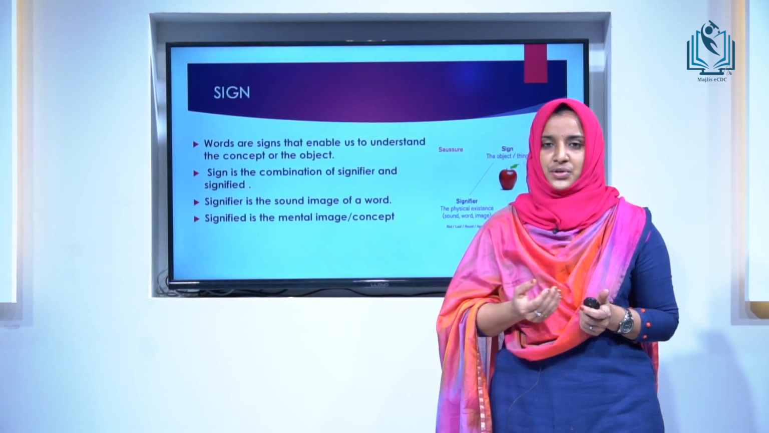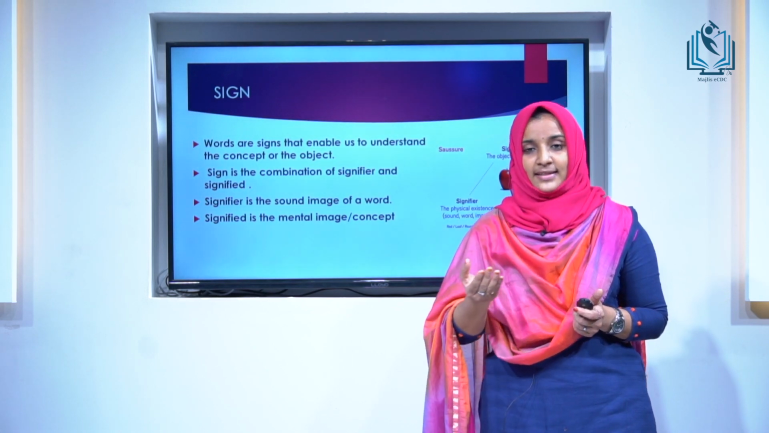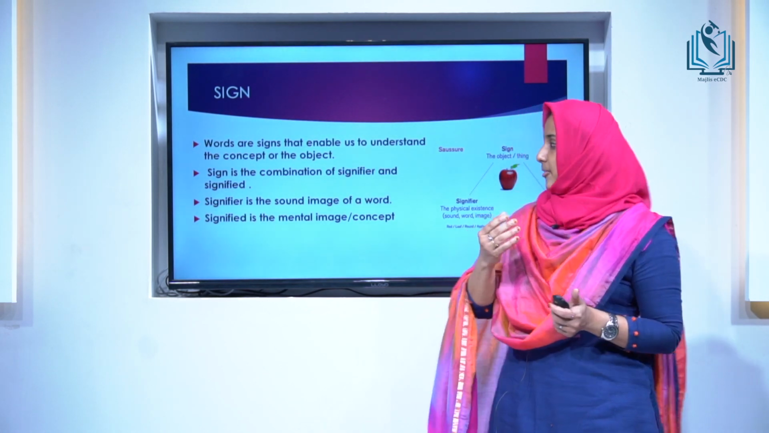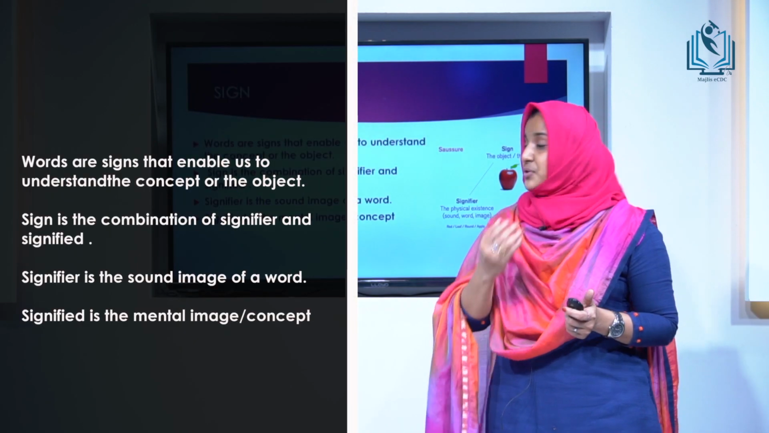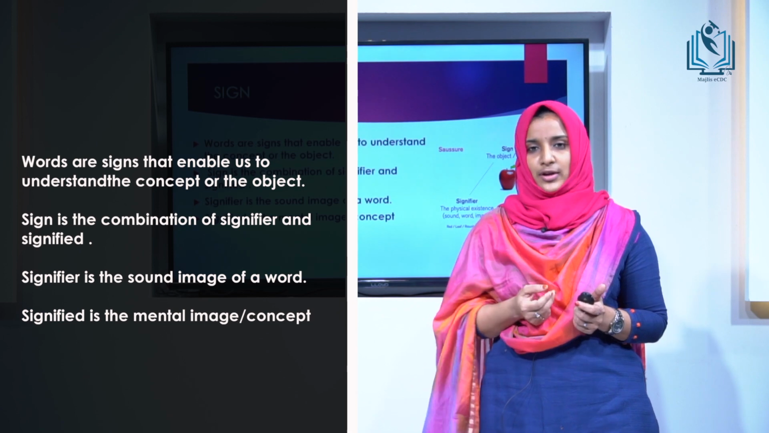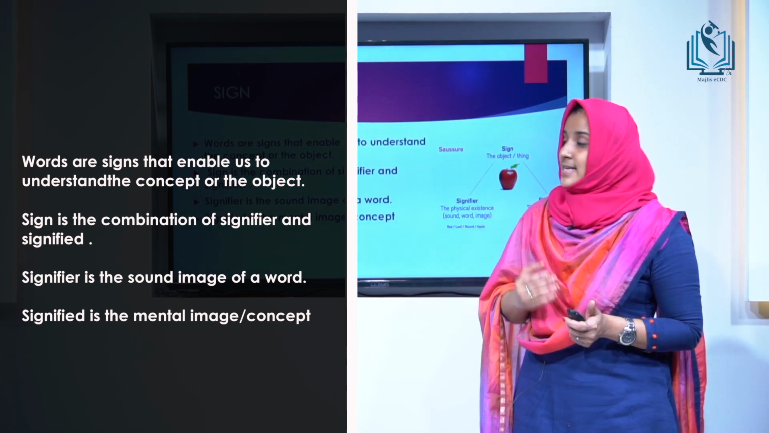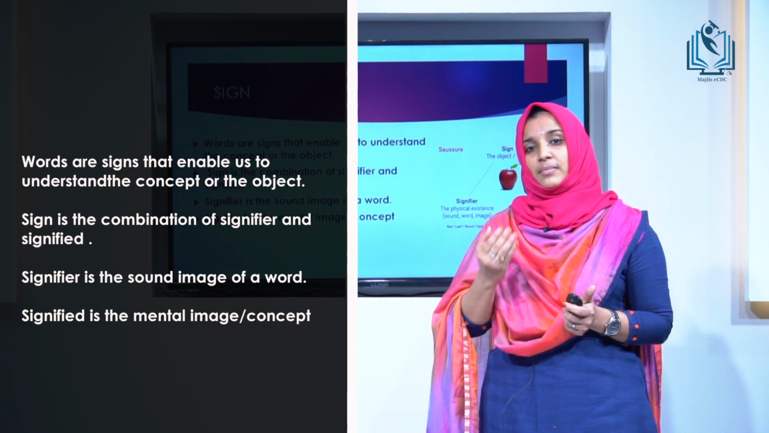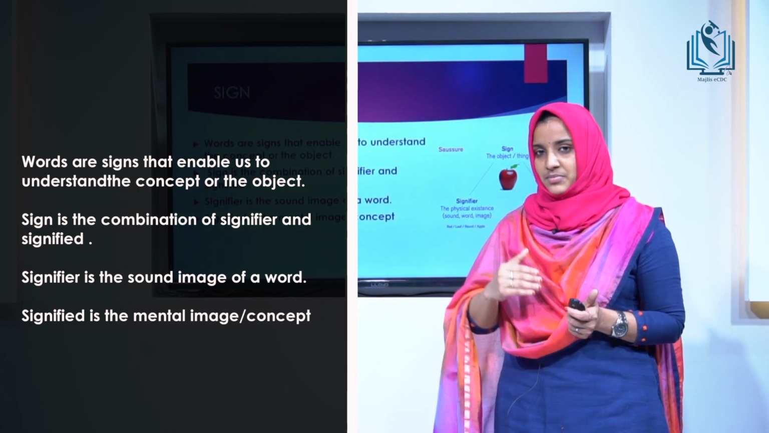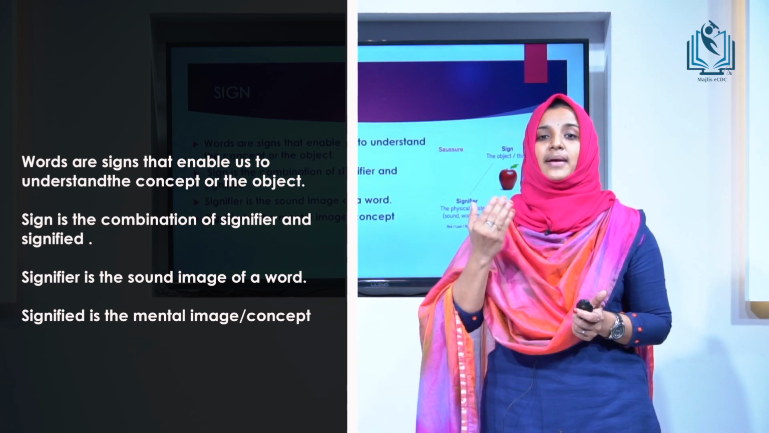According to Saussure, language is a system of signs. A sign is anything which communicates a meaning. And Saussure says that every sign is the combination of two components, that is signifier and signified. Signifier is the sound image of a word. At the same time, signified is the mental concept or the mental image.